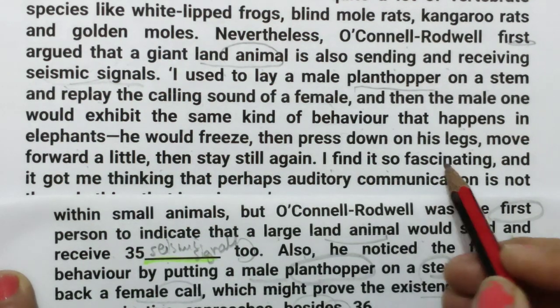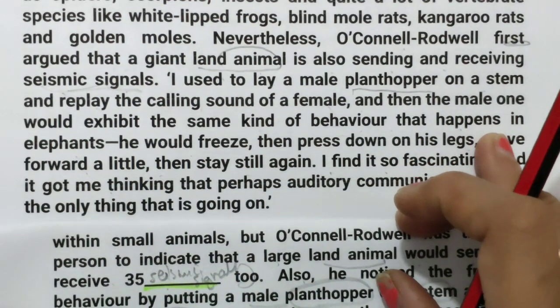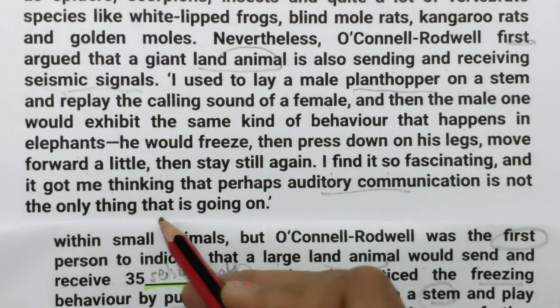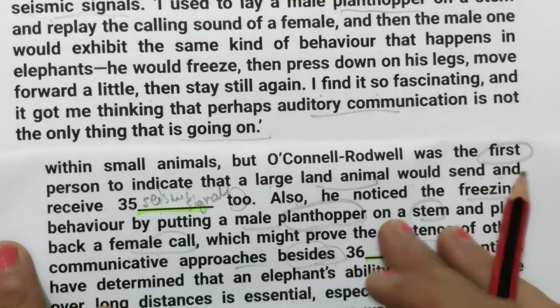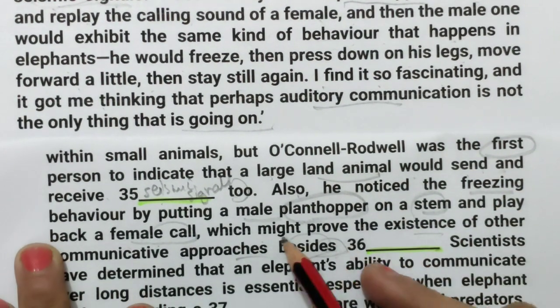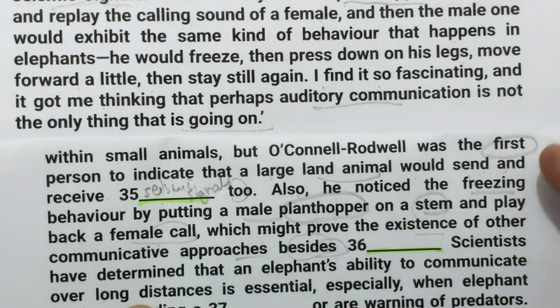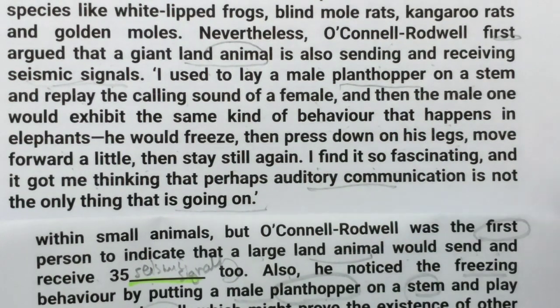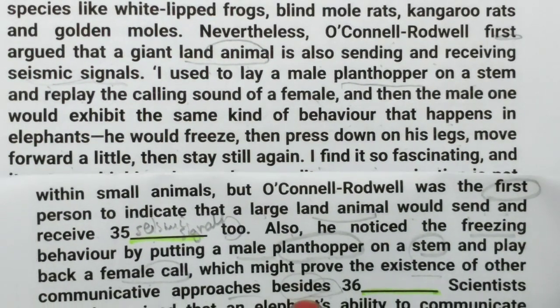I find it so fascinating and it got me thinking that perhaps auditory communication is not the only thing that is going on. We found the exact sentence here. So what is besides?